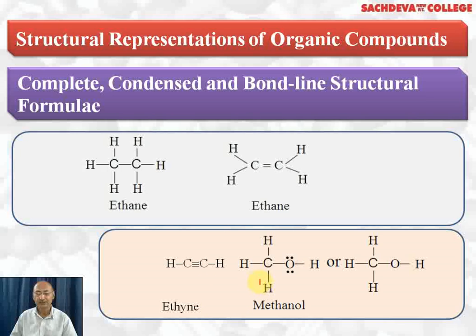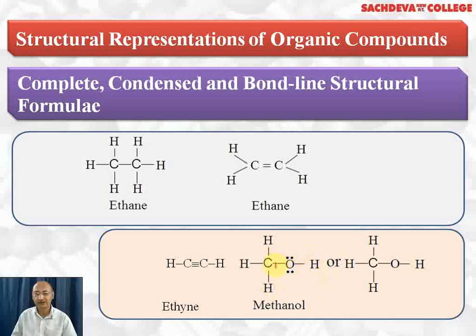Next example, we take up methanol. This is one carbon atom linked with three hydrogens and one oxygen with single bonds. Carbon becomes tetravalent. Oxygen is divalent, so it is forming two bonds, one with hydrogen, one with carbon. Hydrogen is monovalent, forming a single bond with oxygen.